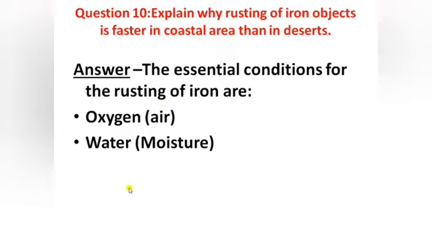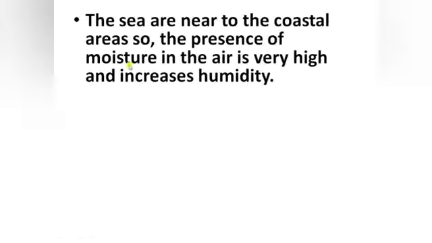But in the desert area the presence of moisture in the air is very low. So the explanation is, the sea is near the coastal area, so the presence of moisture in the air is very high and it increases the humidity.